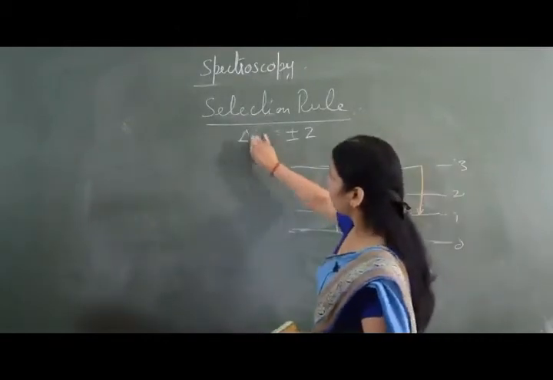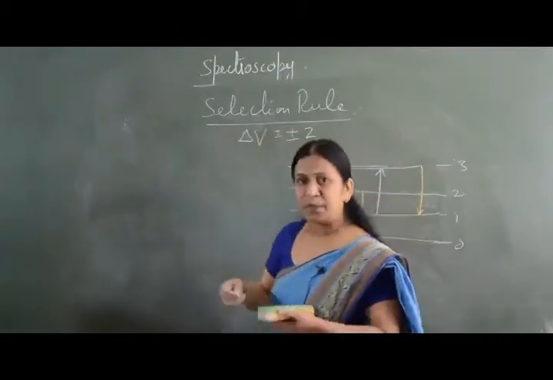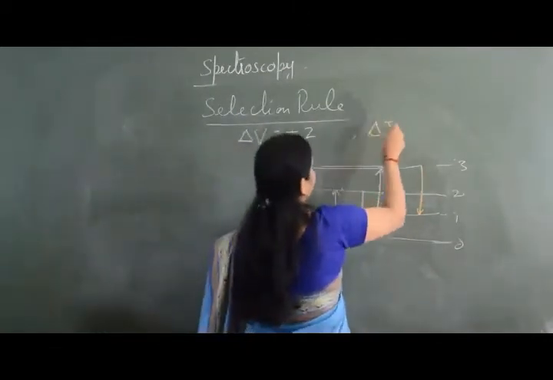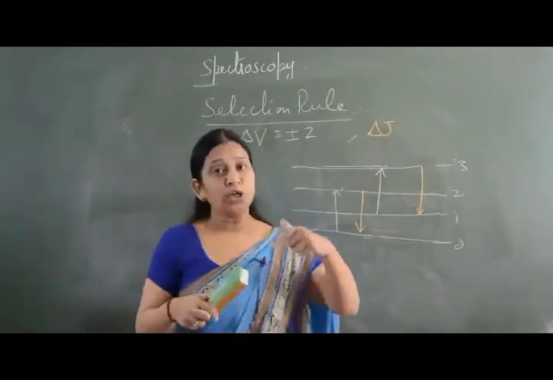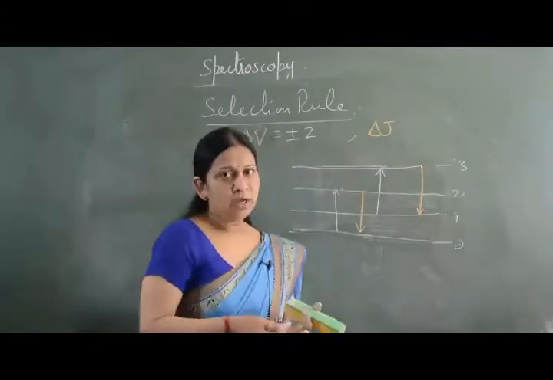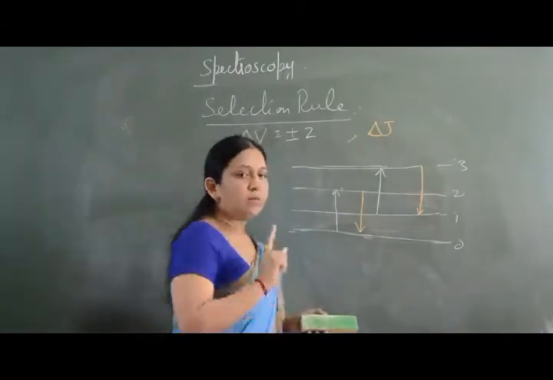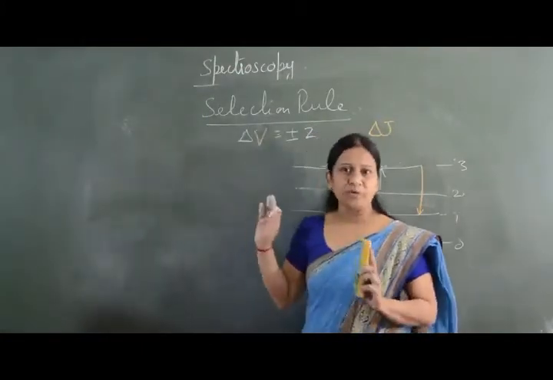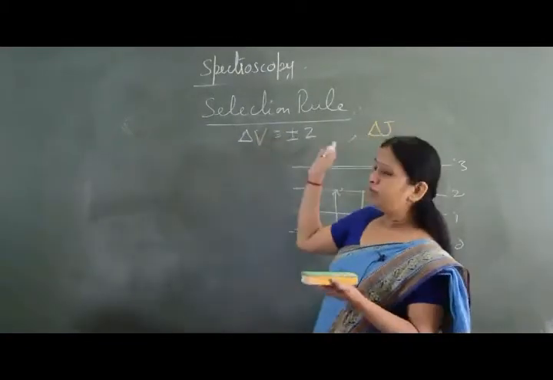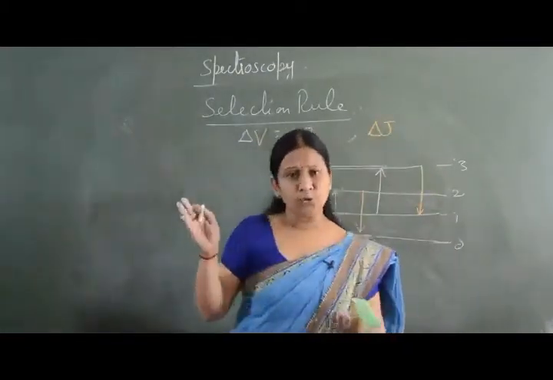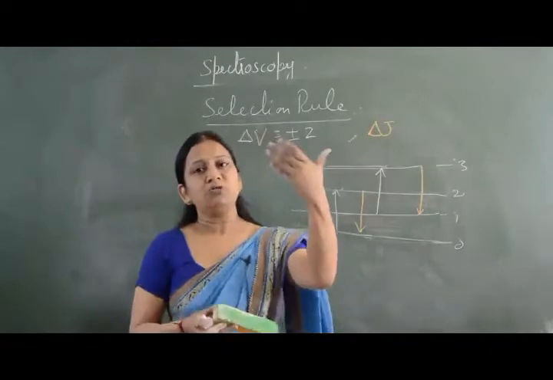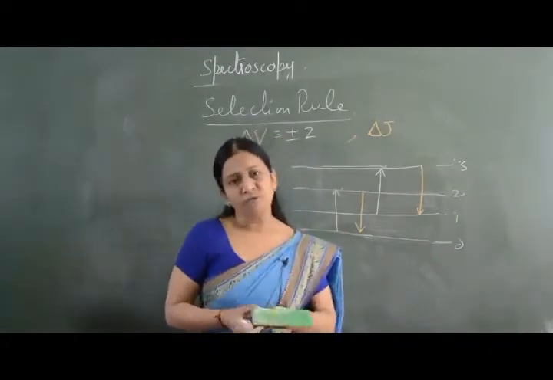So every spectra has a different selection rule. In place of J, if I write V, that means we are talking about vibrational changes, and if I write delta J, that means we are talking about rotational changes, or transitions between rotational energy levels. So that is a difference. It is an important concept in spectroscopy which will be used time and again in different spectra. In different spectra we have different selection rules. Selection rule is basically to know how the electrons are going to move in a particular spectra, what will be the movement of electrons.